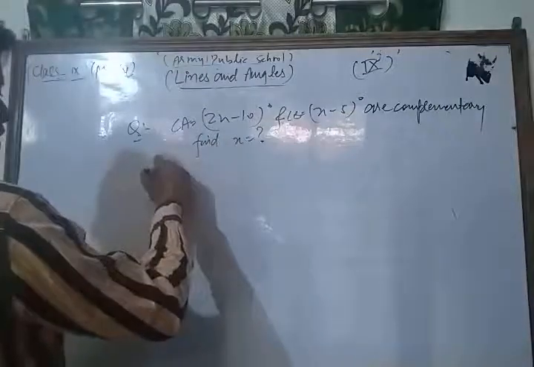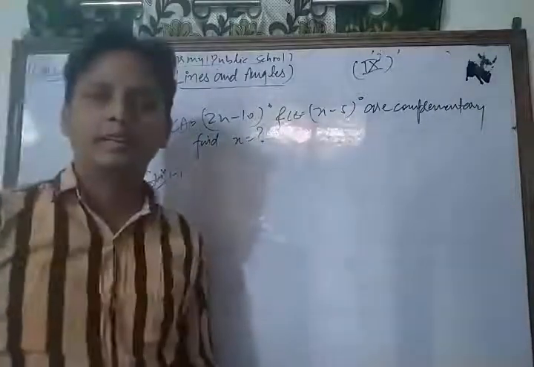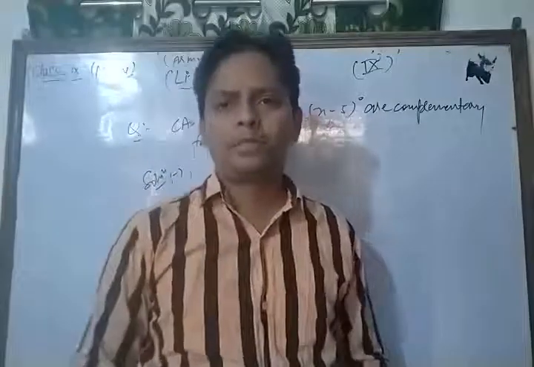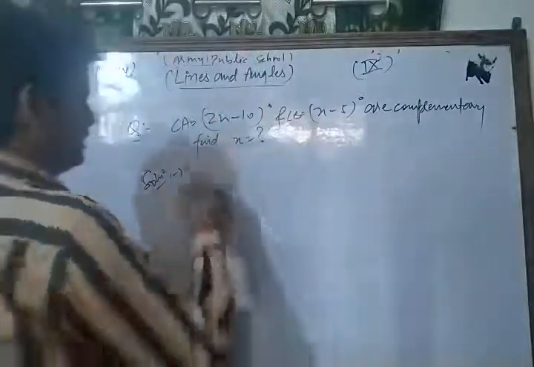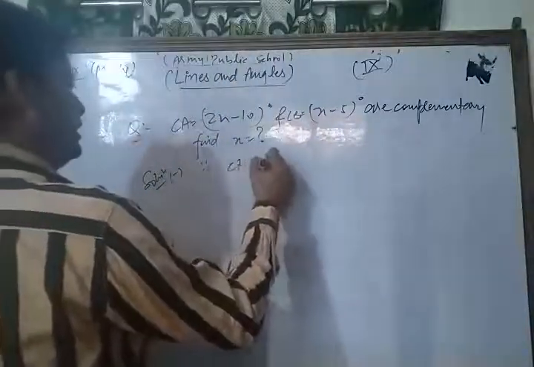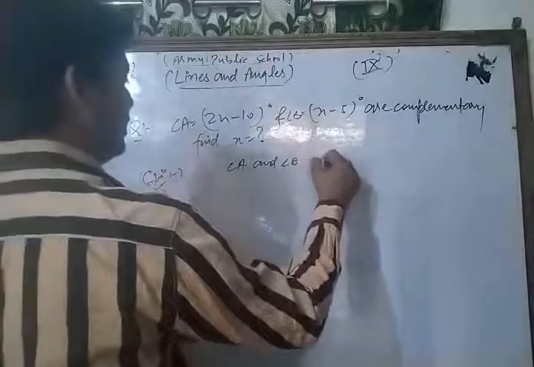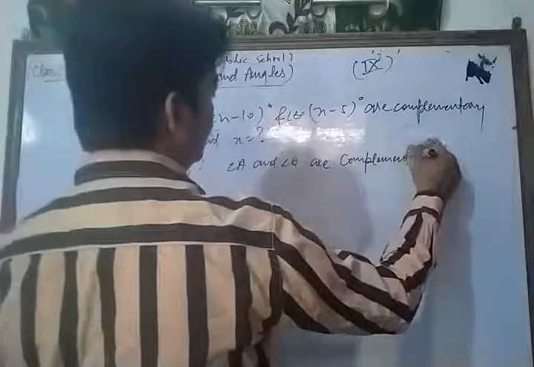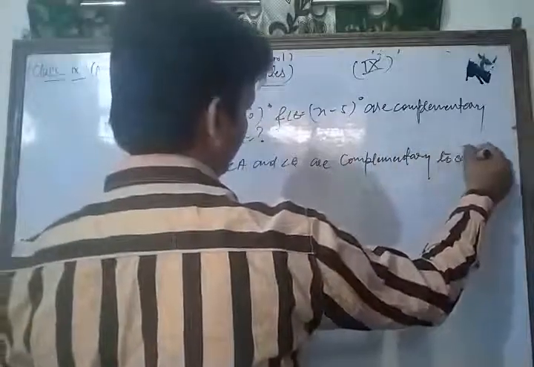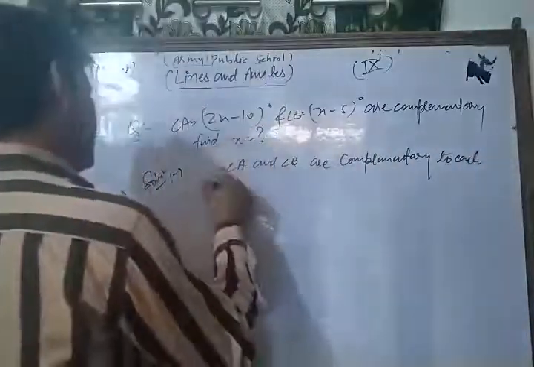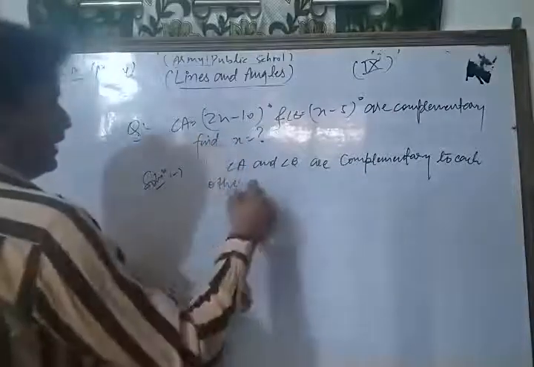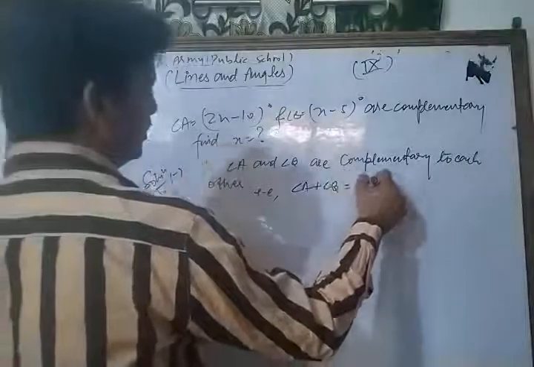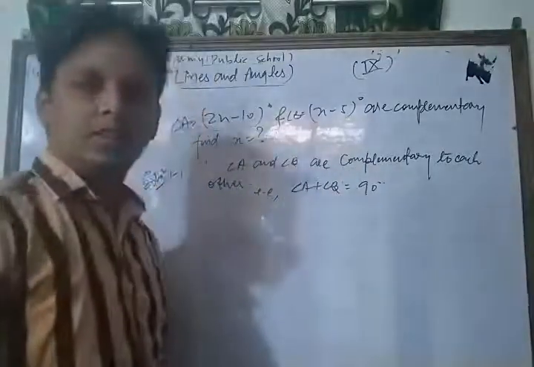Now let's see its solution. Dear student, you know that two angles are said to be complementary to each other if the sum of their measures is 90 degrees. Okay. Now since angle A and angle B are complementary to each other, their sum of measures is 90 degrees.